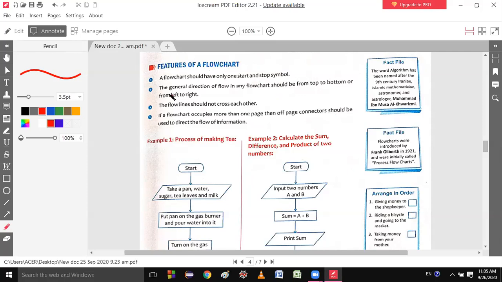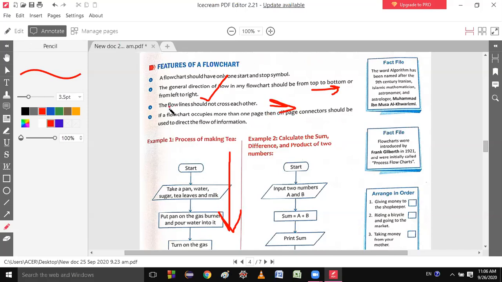Okay. Next, the general direction of flow in any flowchart should be from top to bottom and from left to right. That means your instructions will flow from top to bottom and from left to right.